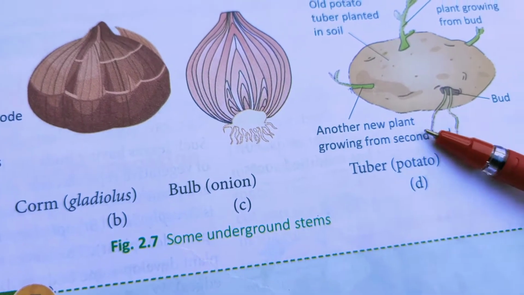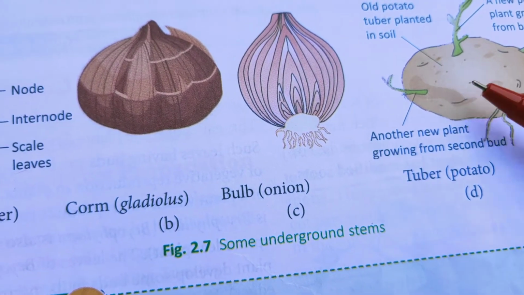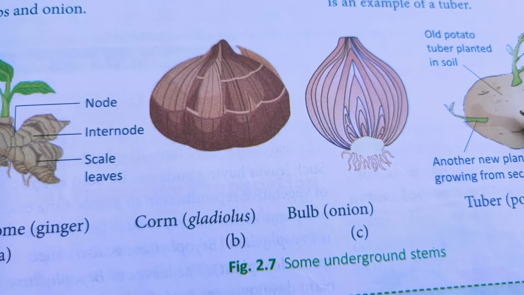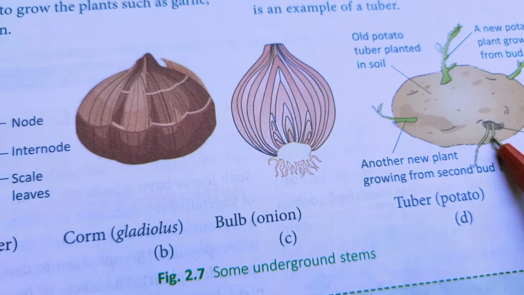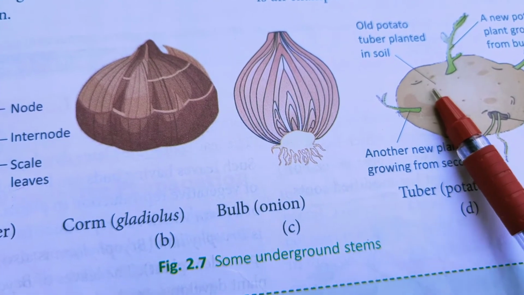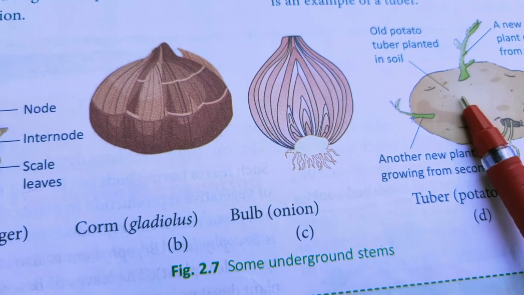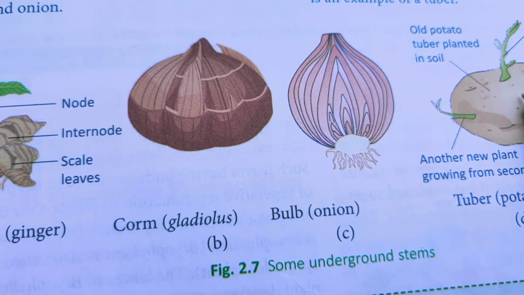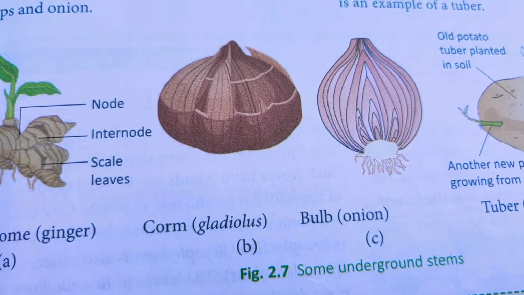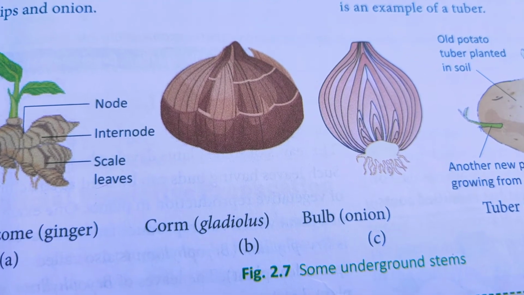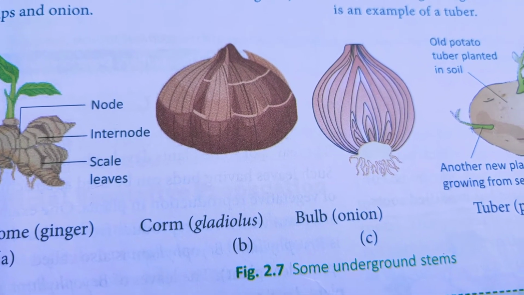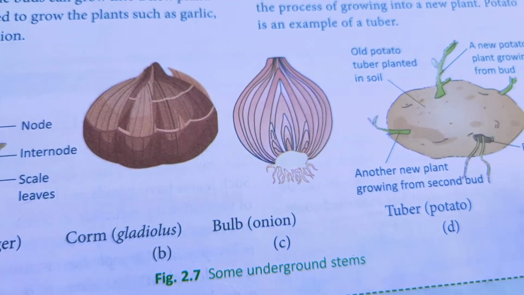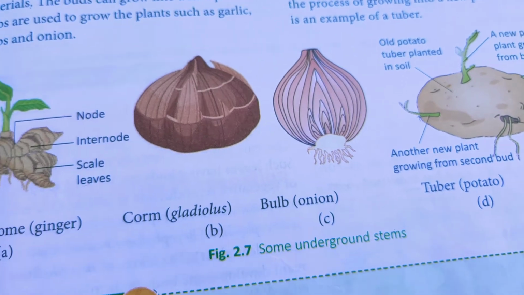Tubers. Tubers are stems that grow underground and are fleshy. They serve for food storage and reproduction. You see some growths on the potato. They are called eyes, and eyes contain buds that are capable of growing into new plants. Stored food within the tubers is used by the buds during the process of growing into a new plant. So potato is an example of a tuber.